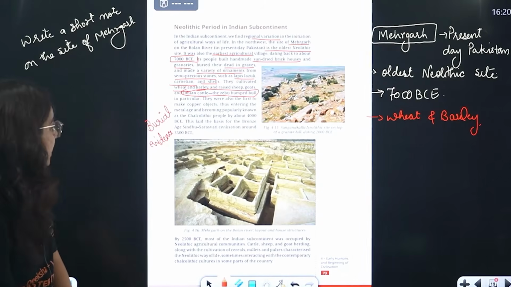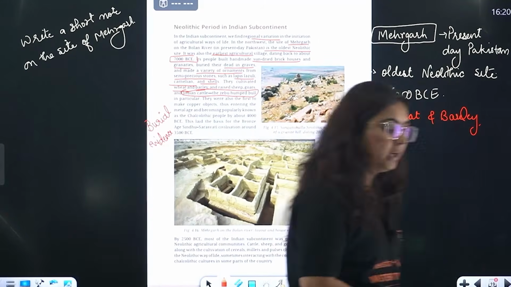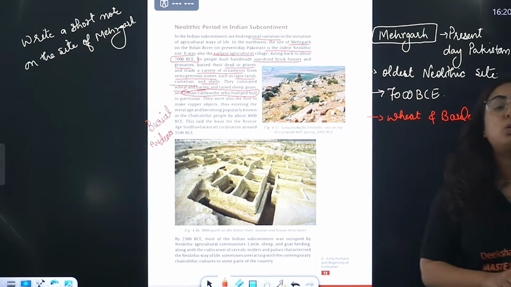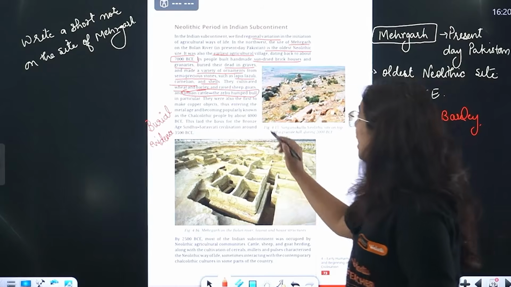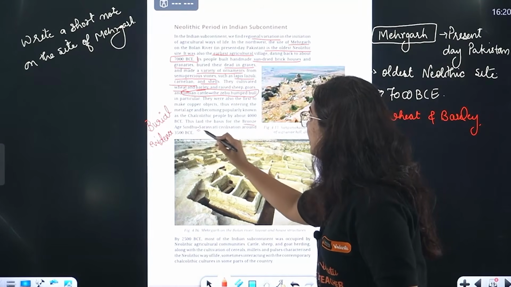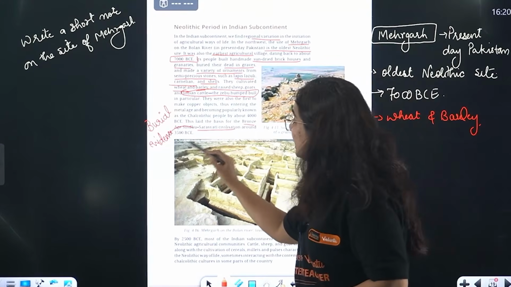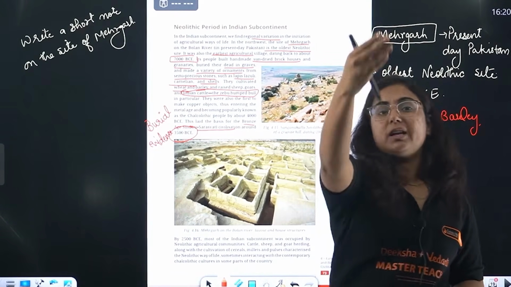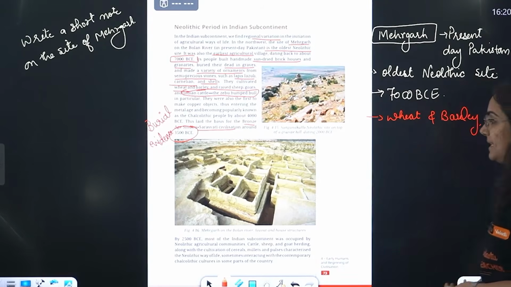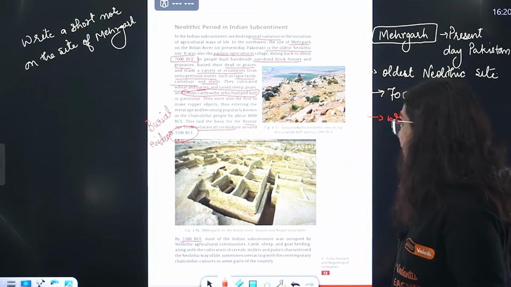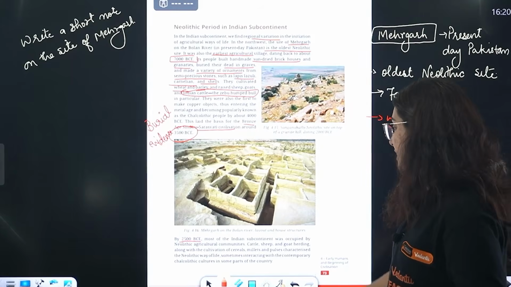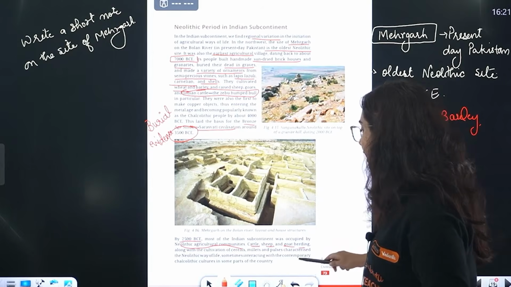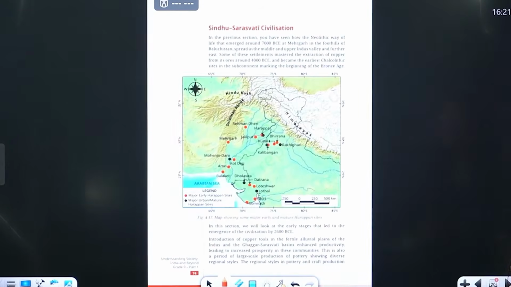Okay? And later we started finding the evidence of copper, and after that, because now the people become what? Settled. They will move towards urbanization, and hence we will get the Bronze Age, that is known as the Sindhu-Saraswati civilization from the time of 3500 BCE. It was the early age. The mature age was found around 2500 BC. This is written here. Okay? 2500, that was the mature age. The Indian subcontinent was occupied by agriculture, cattle, sheep, goat herding, and a lot more activities came into presence.